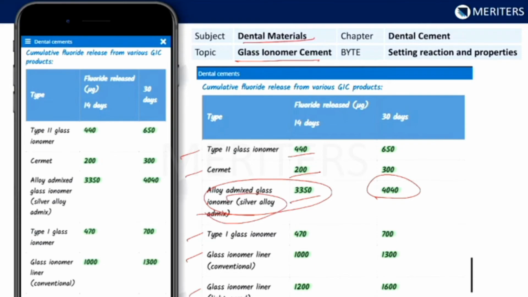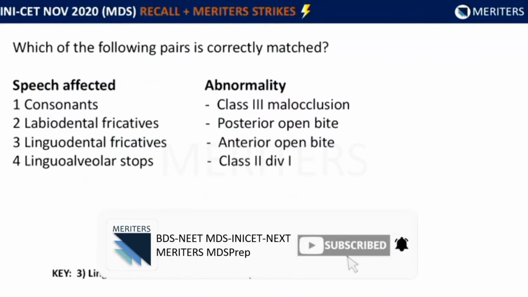Whereas in silver alloy admix, which is also known as miracle mix, here the silver particles are not sintered into the GIC. So the fluoride particles are free to leach out, and hence the fluoride releasing capacity of silver alloy admix is the highest. Which of the following pairs is correctly matched?